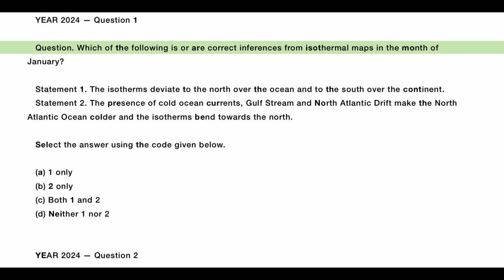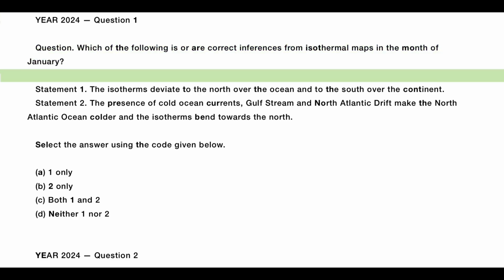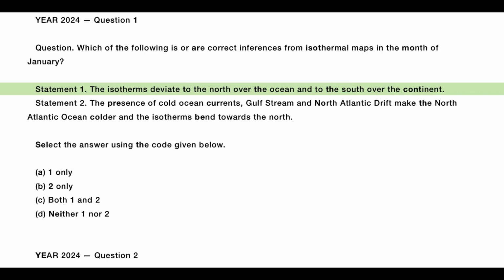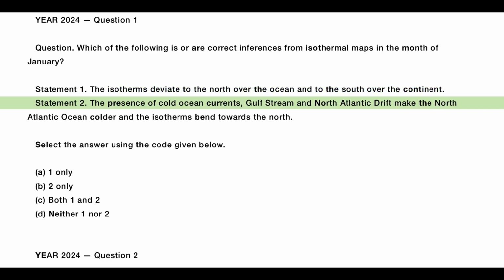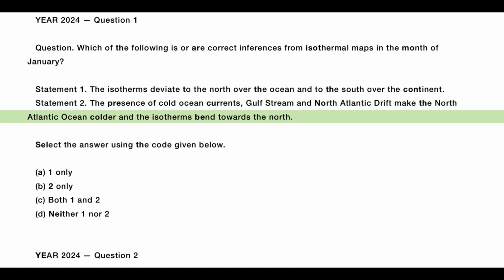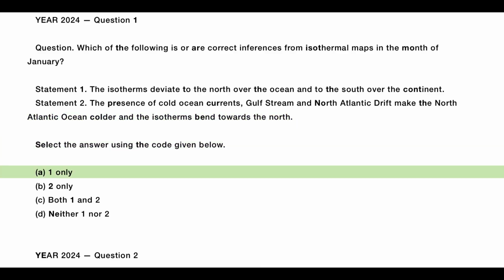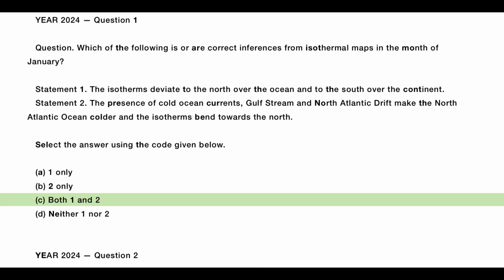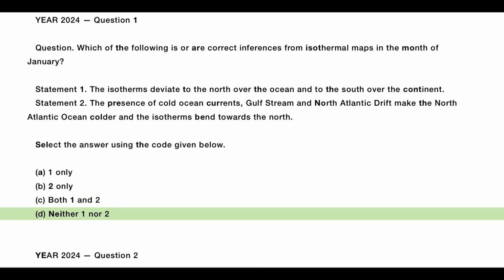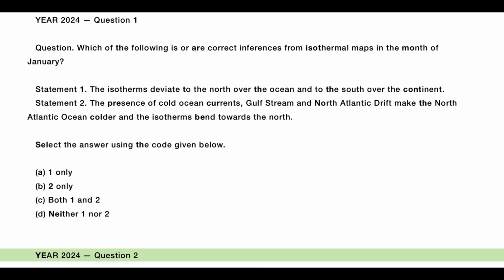Year 2024, Question 1. Which of the following is or are correct inferences from isothermal maps in the month of January? Statement 1. The isotherms deviate to the north over the ocean and to the south over the continent. Statement 2. The presence of cold ocean currents, Gulf Stream and North Atlantic drift make the North Atlantic Ocean colder and the isotherms bend towards the north. Select the answer using the code given below. A. 1 only, B. 2 only, C. Both 1 and 2, D. Neither 1 nor 2.